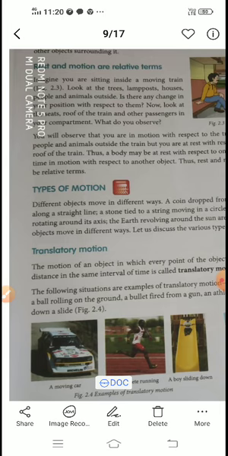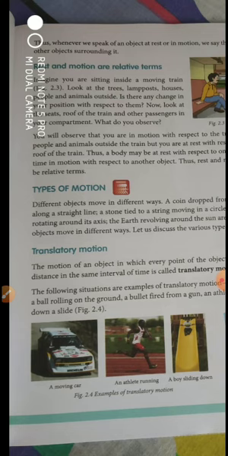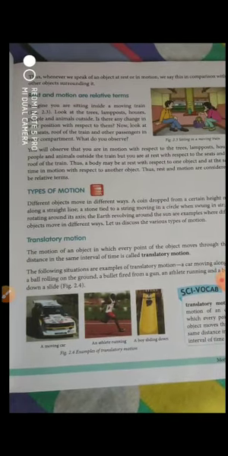So it is with respect to your surroundings or to the observer. If the observer is in motion, he might feel all other things are in rest, but if he is in rest, he will feel all other things are in motion. It's one of the important aspects which you have to understand right from now.